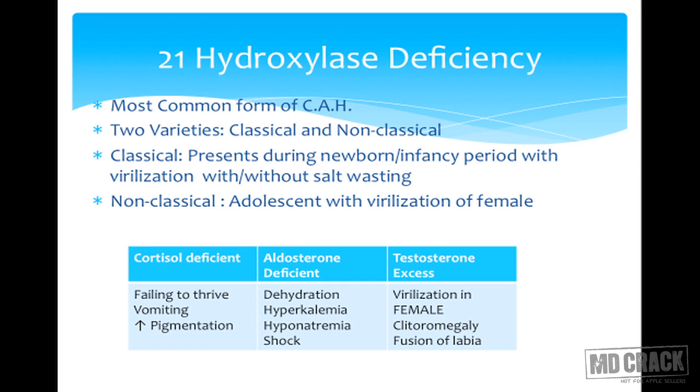21 hydroxylase deficiency is the most common congenital adrenal hyperplasia. It has two varieties, the classical variety and the non-classical variety. The classical variety presents at birth or soon after birth with virilization plus or minus salt wasting. If it presents with salt wasting, it is called a salt wasting CAH. If it presents at birth with only ambiguous genitalia, that is called a simple virilizing CAH. And there are certain varieties of non-classical CAH which present in adolescent females with virilization.